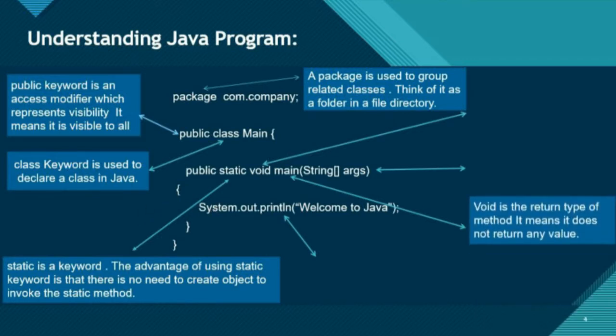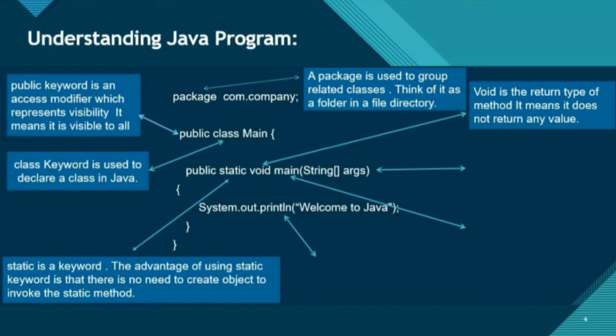So guys, let's move on. Void. Void is a return type of method. It means it does not return any value. So guys, here this method is not going to return anything, so we use the keyword void. But what if a method is returning something? Then we use a return type. We will discuss this later on.